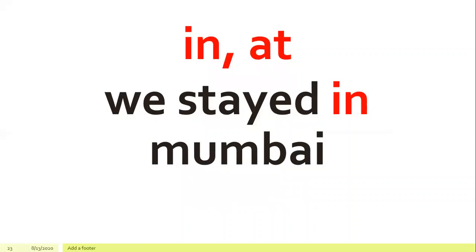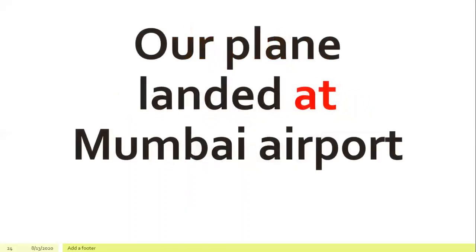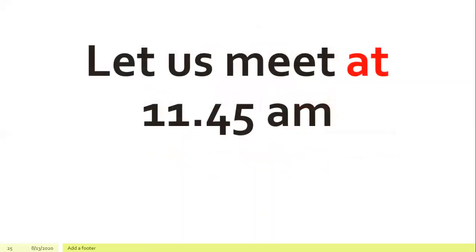Example, we stayed in Mumbai. Next example, our plane landed at Mumbai airport. Next example, let us meet at 11:45 a.m.